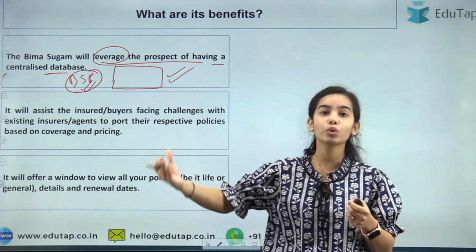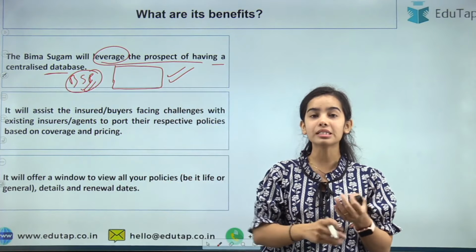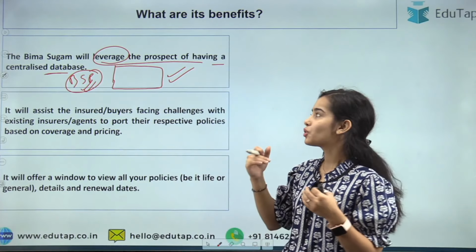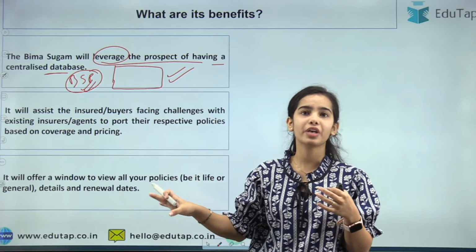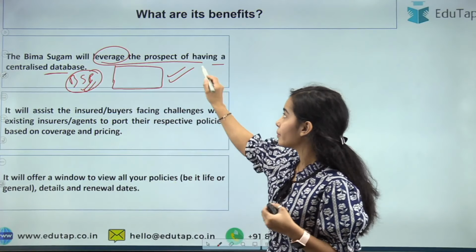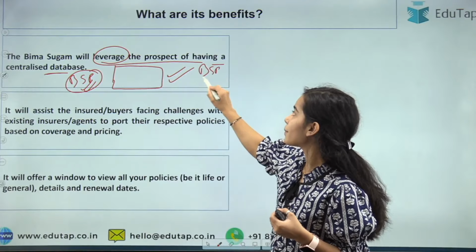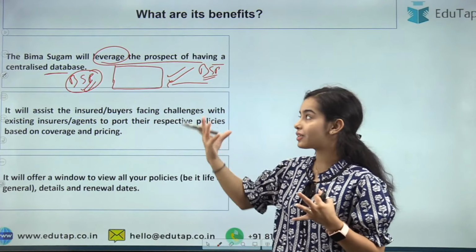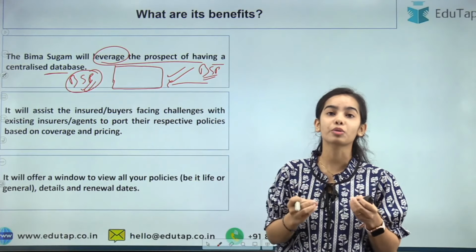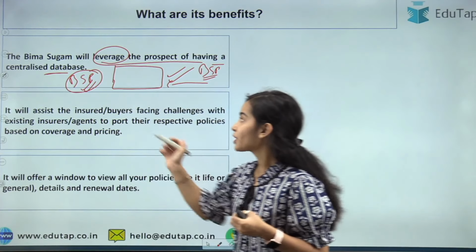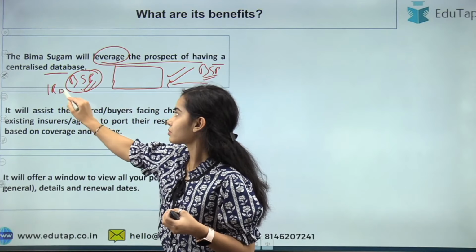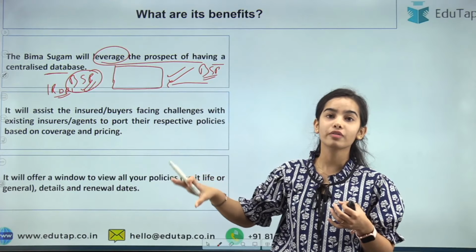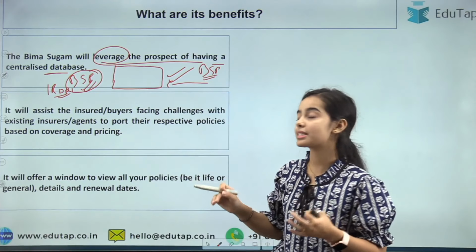I do not have to go to the company with my physical documents and then claim, where the company can easily say, okay, this we are not going to see. But in the Bima Sugam portal, the complaints are raised in the portal only, and through the portal the centralized database is there where all the information can be easily checked, and it is directly under the IRDAI. So you can understand that it will be harder for the companies to just not see the complaints that are being raised.